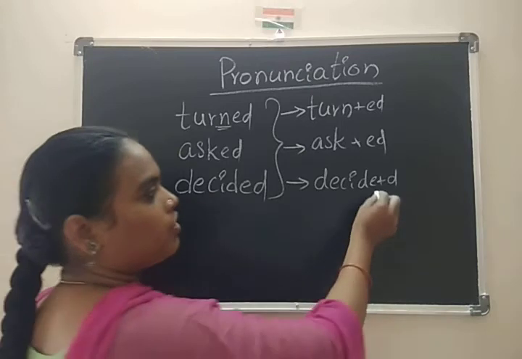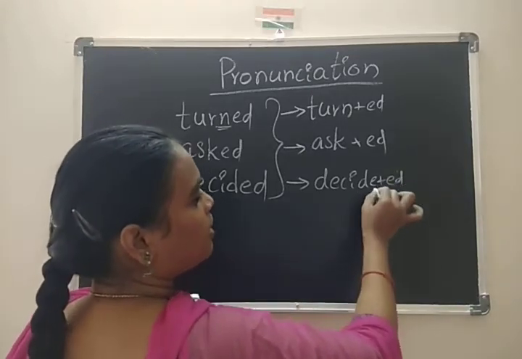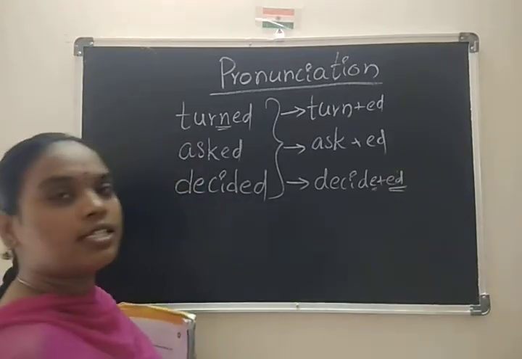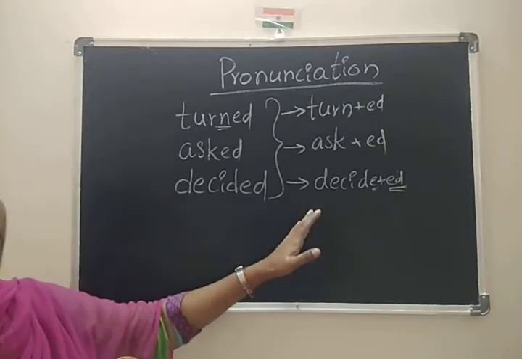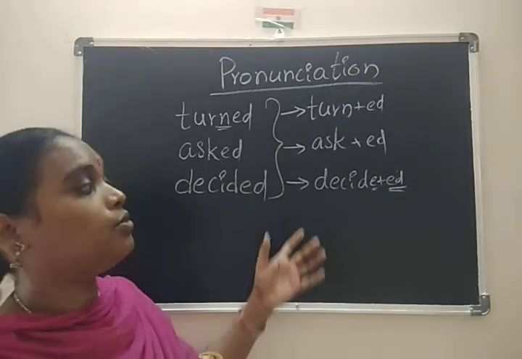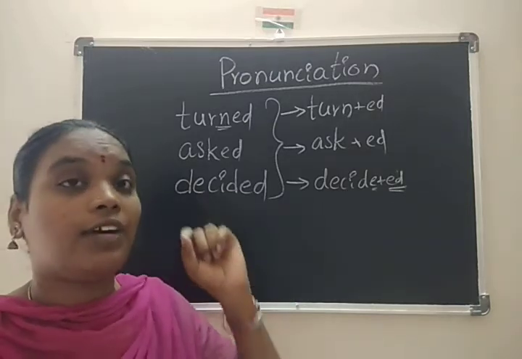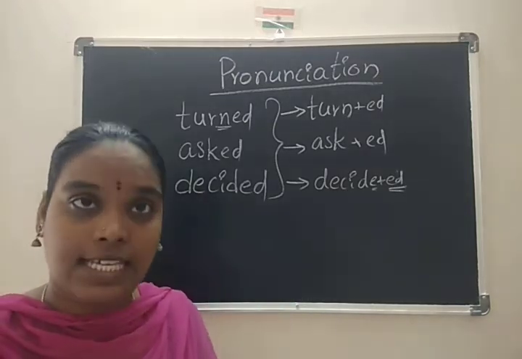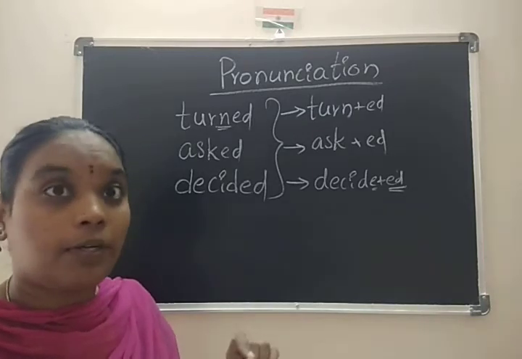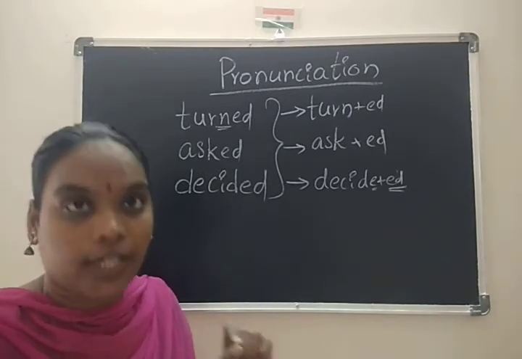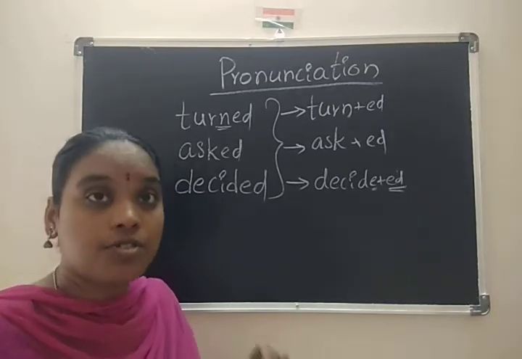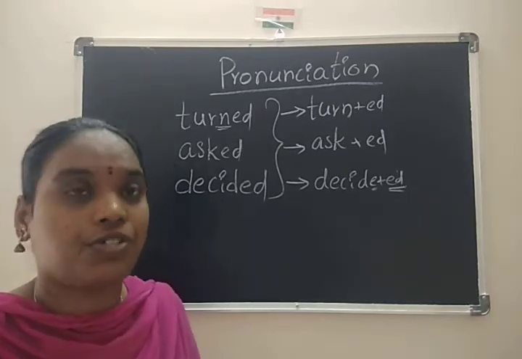Actually it is ed, but we cancel here, no? So this is ed, we are talking about in past tense. But here, pronunciation. While we are talking about pronunciation, we are not talking about letters. Here sounds. Sounds are more important than letters because we are talking about pronunciation.